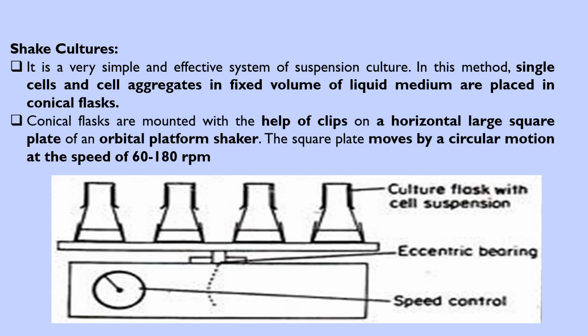The conical flasks are mounted with the help of clips on a horizontal large square plate of an orbital platform shaker. The square plate moves with a circular movement at a speed of 60 to 180 revolutions per minute. You can see the flask in the picture, with a centric bearing of the shaker. Speed control is also there.